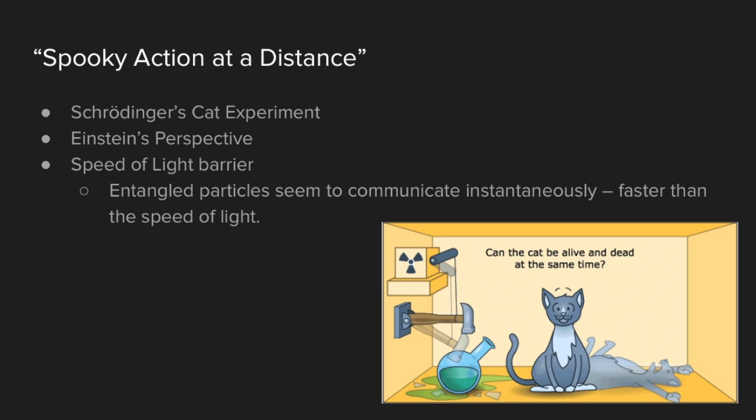One of the biggest issues that Einstein had with the theory of quantum entanglement was how it surpassed the speed of light barrier. Even when the particles are light years apart, information from one particle to another travels instantaneously, and therefore faster than the speed of light, which Einstein believed to be the fastest traveling particle in our universe.